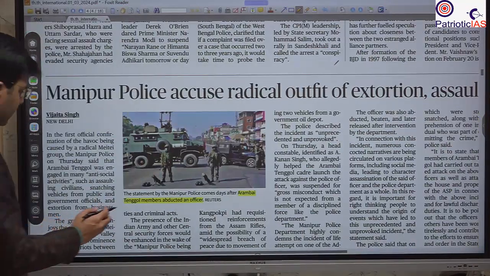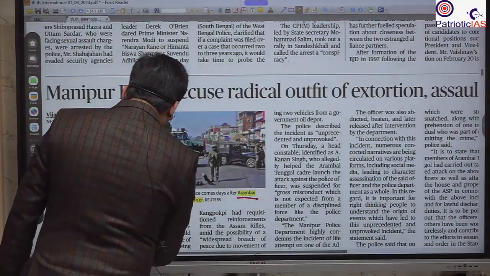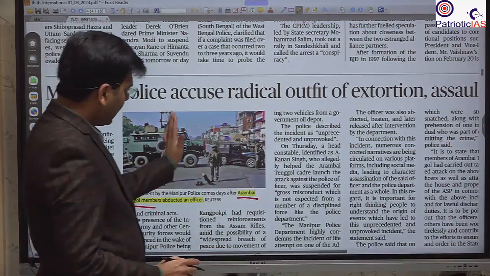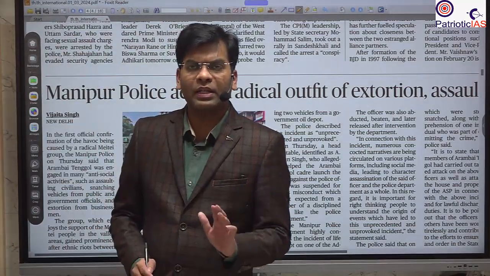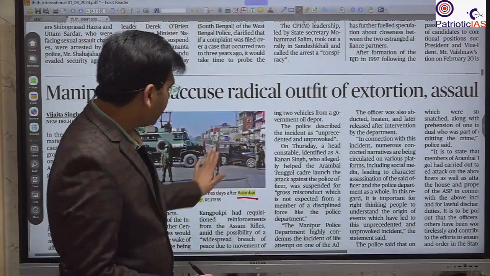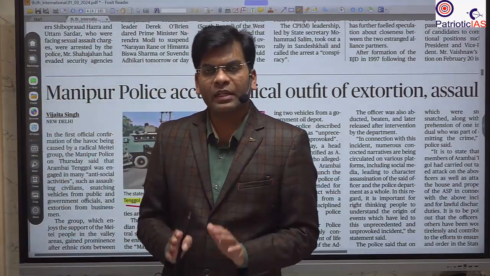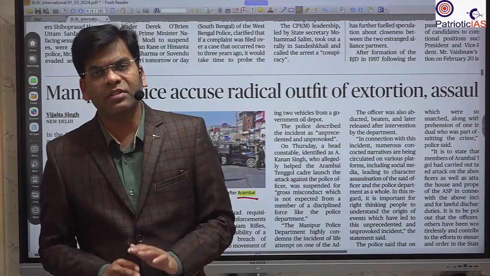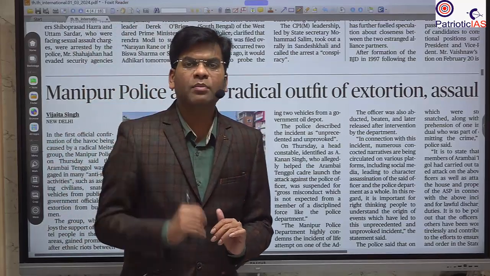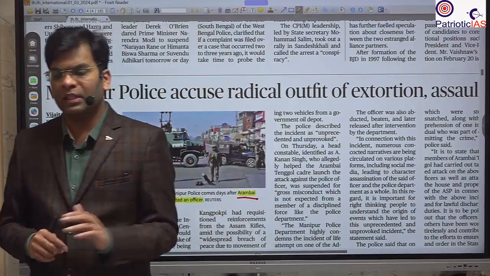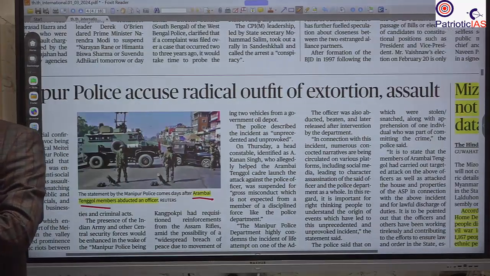You should remember this Arambai Tengol that is in the news. They are an insurgent group, and they are associated with the Meitei. Recently, they are continuously in the news because they abducted a police officer, the additional SP. So this is a higher police officer, and that's why this is in heated debate in the public domain.